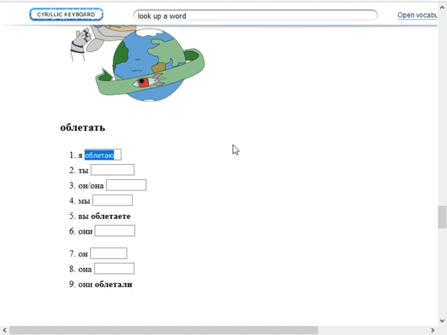Я облетаю. I mean, these are really the same conjugations as for летать. It's just you add ob at the beginning of everything. Облетаешь, облетает, мы облетаем, вы облетаете, они облетают, он облетал, она облетала, and then они облетали is already there.